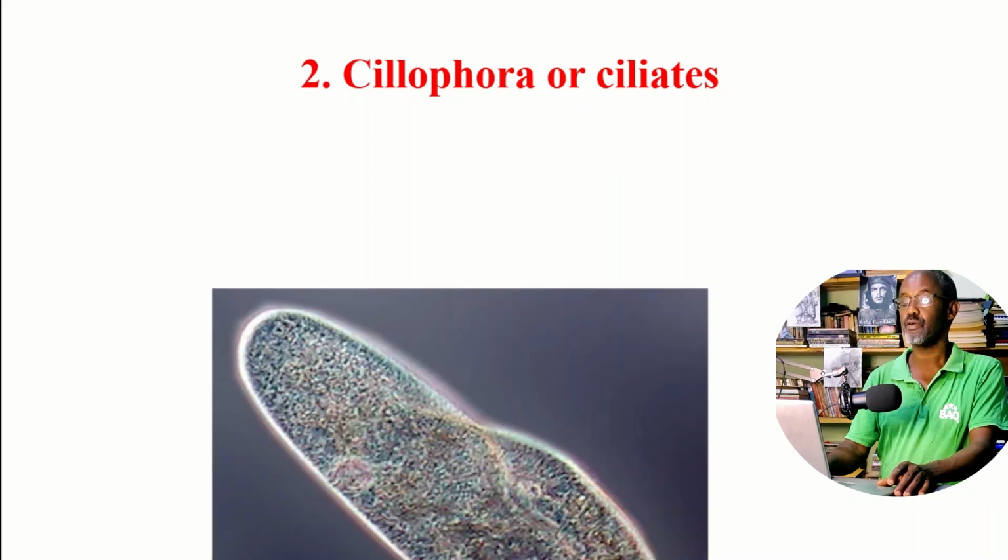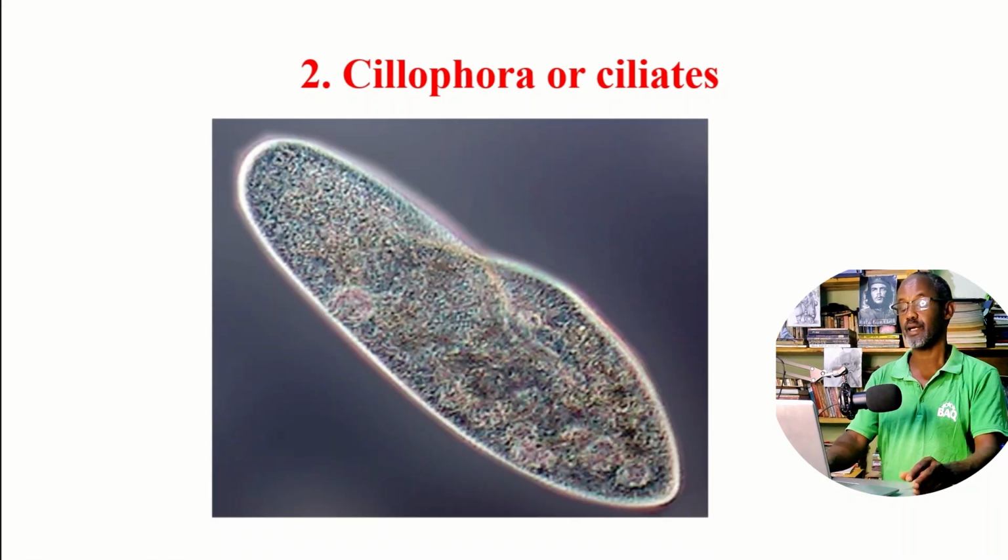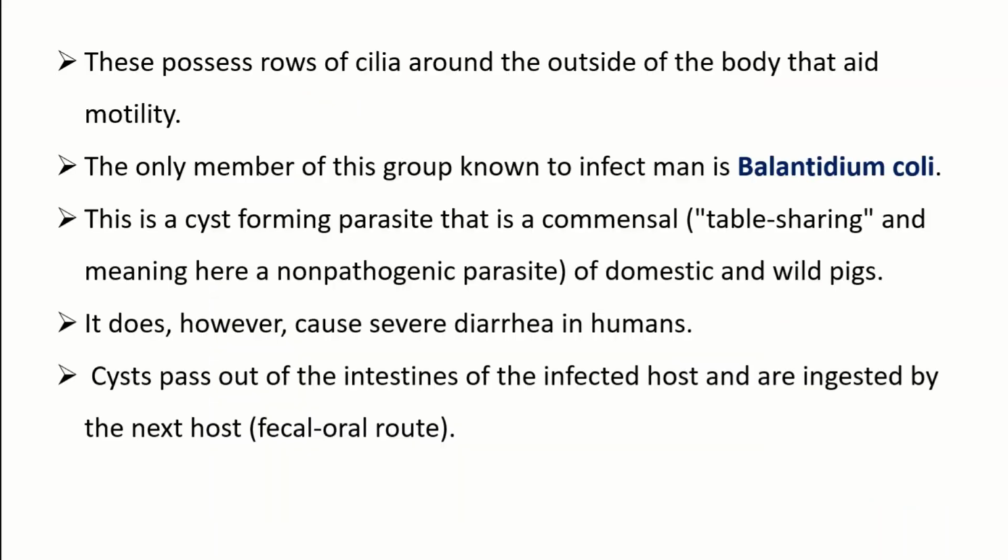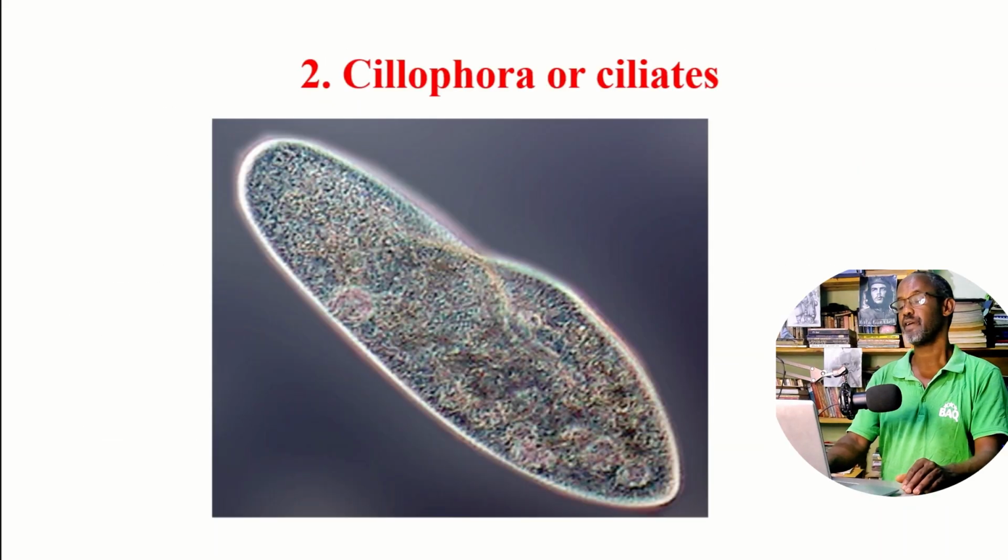The Coelophora, ciliates, as this is a model organism, you know, it's Paramecium. Of course, this group is really peaceful. You can say totally peaceful, as far as pathogenesis is concerned, causing disease is concerned. You see, Coelophora, except one species, I will talk about that, Balantidium coli. All the others are non-parasitic to humans and other domestic animals.